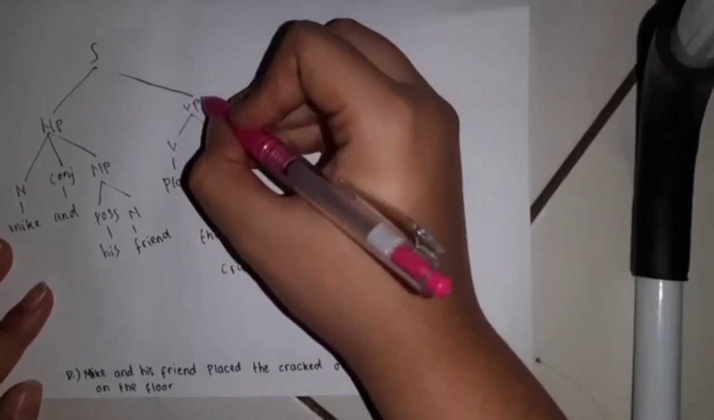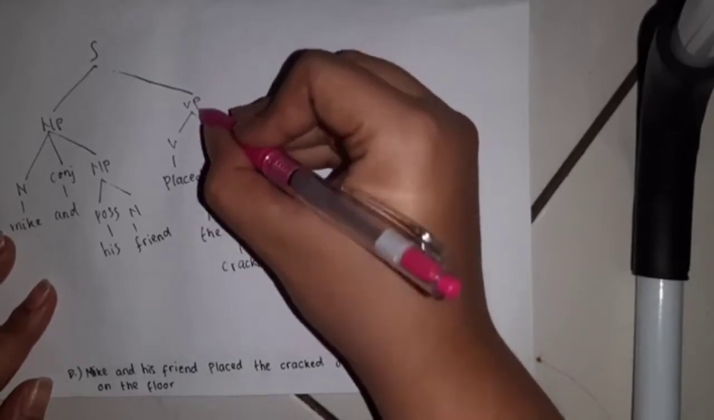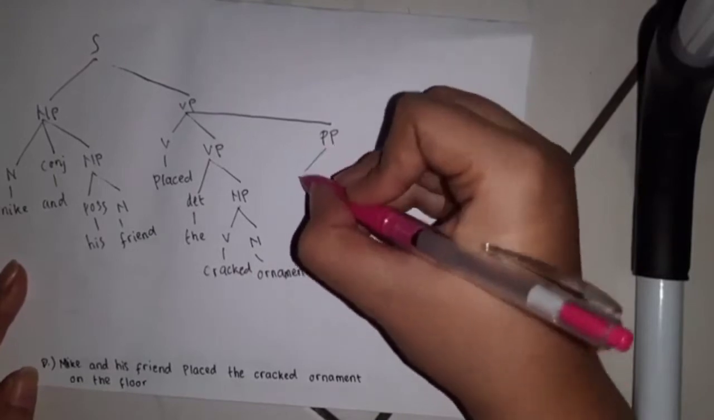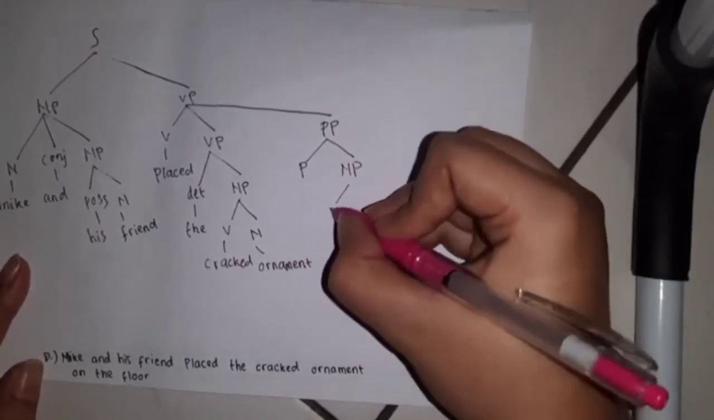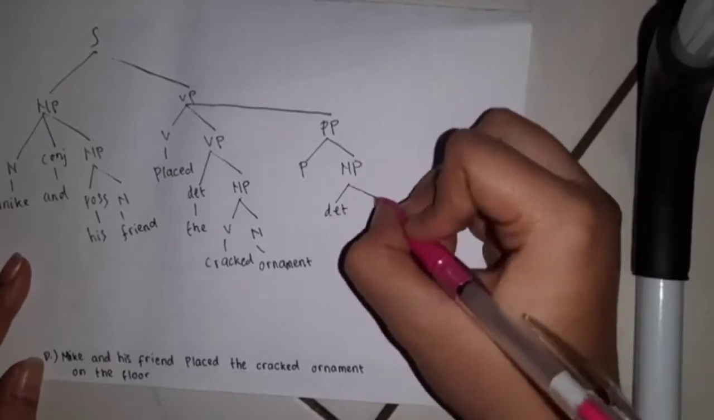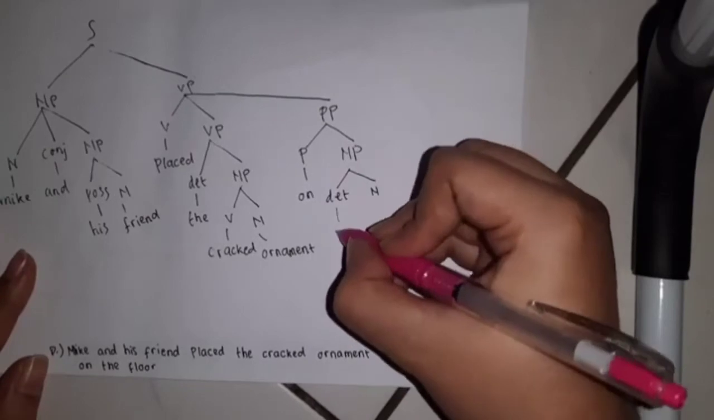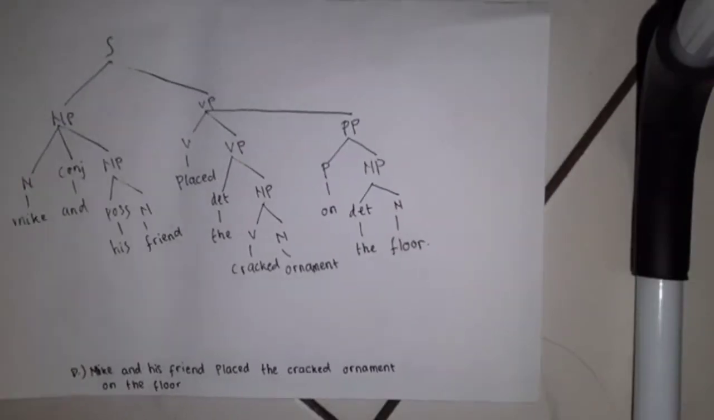And then we have a prepositional phrase here. Okay, for the prepositional phrase we divide it into two, preposition and noun phrase. And then for the preposition is on, and the noun phrase divided into two, determiner and noun, the floor.